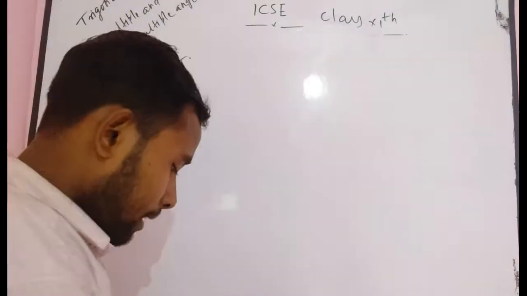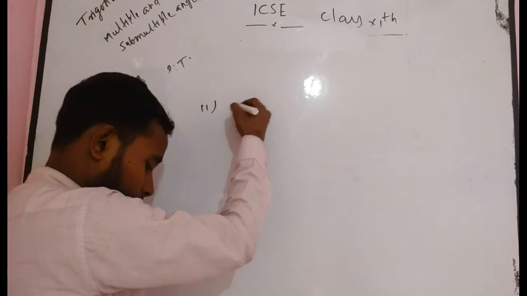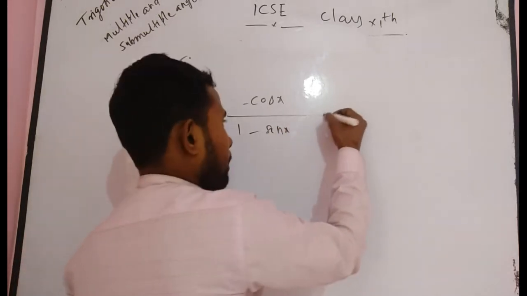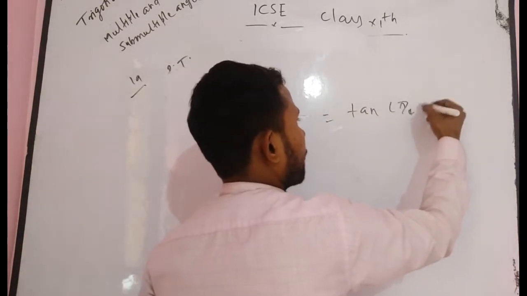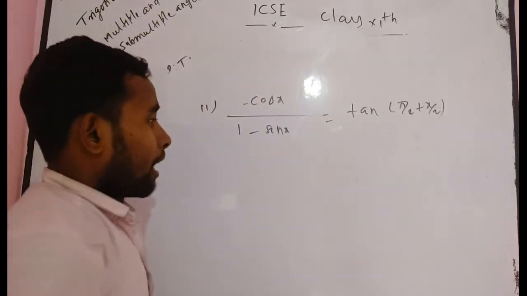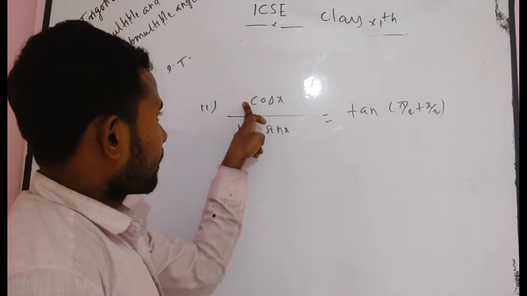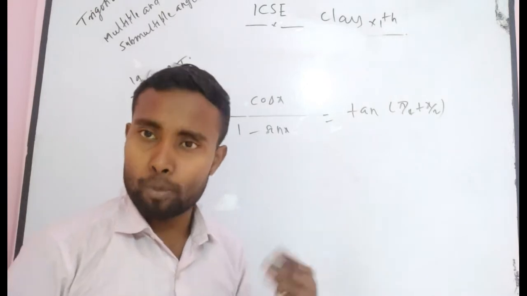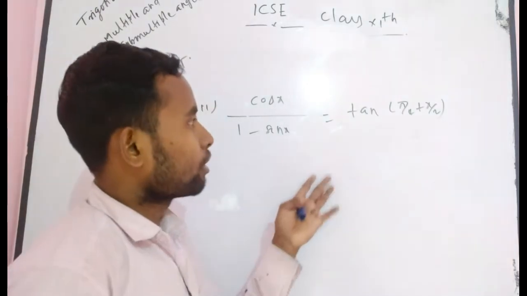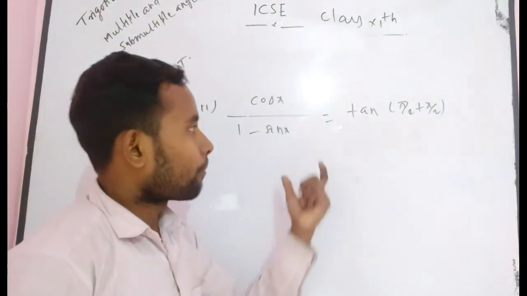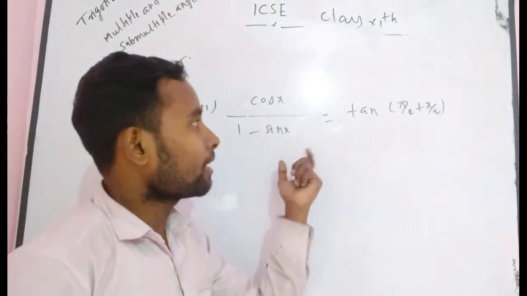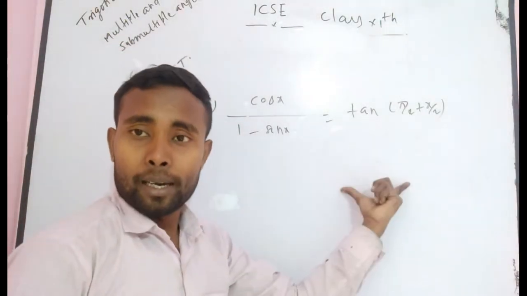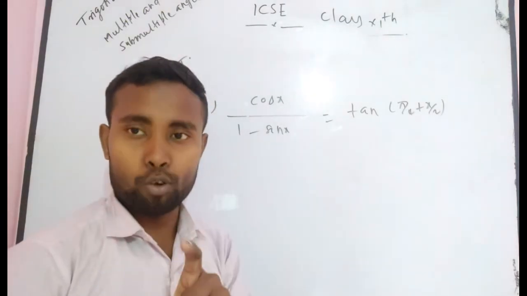In the next question, there is also a similar kind of problem: cos x divided by 1 minus sin x is equal to tan of pi by 4 plus x by 2. This kind of problem will be used in inverse trigonometric functions in class 12th. So you should definitely solve it or try to understand this kind of problem very well, because if you remember this identity directly, then it becomes easier for you.